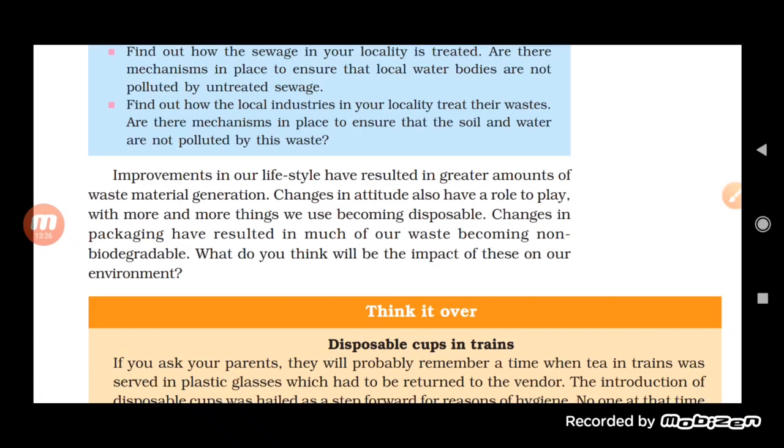So we must change our attitude, we must be aware of the problems that can occur because of garbage. We must know the differences and we must know how to dispose of the biodegradable and non-biodegradable waste material. We must know the impact of all these on our environment. So we must be environment friendly and very much aware of the problems occurring in the environment because of us. Okay, because ultimately, whatever happens, we are going to face the problem.